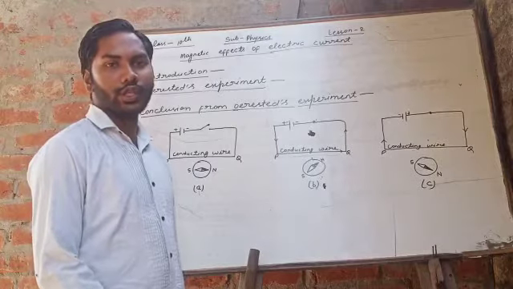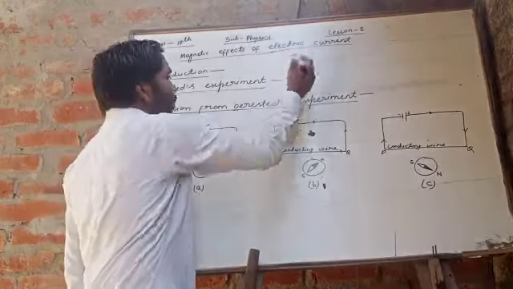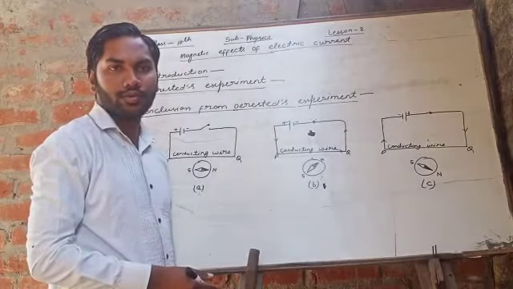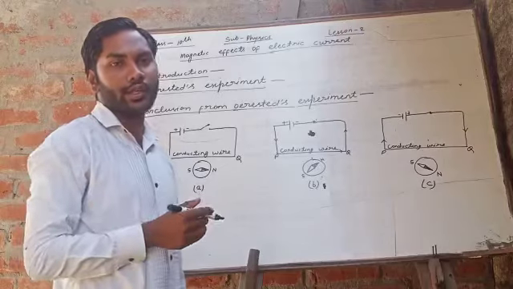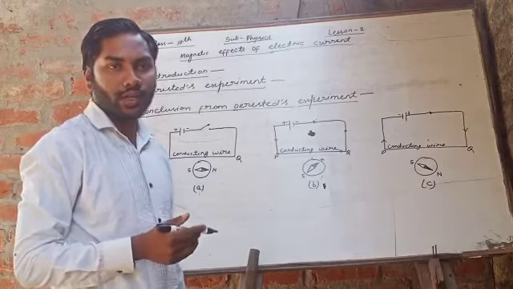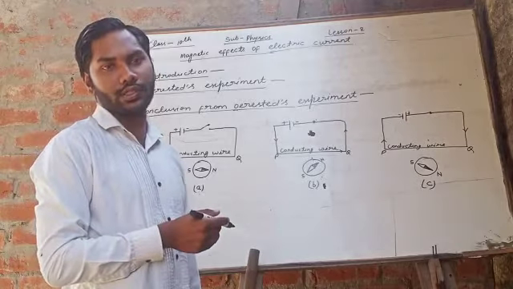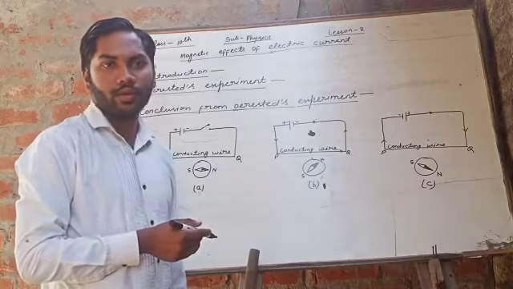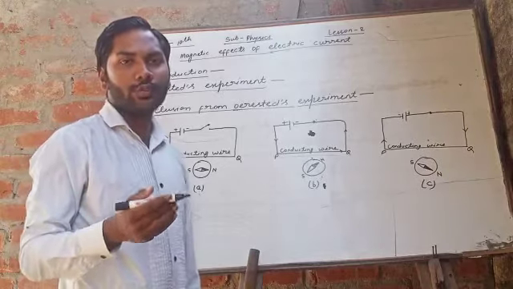Today we are going to start our second lesson, magnetic effects of electric current. In our first lesson we discussed electricity and its effects. In our second lesson we will discuss the magnetic effects of electricity. So first of all, we will learn something about magnets.